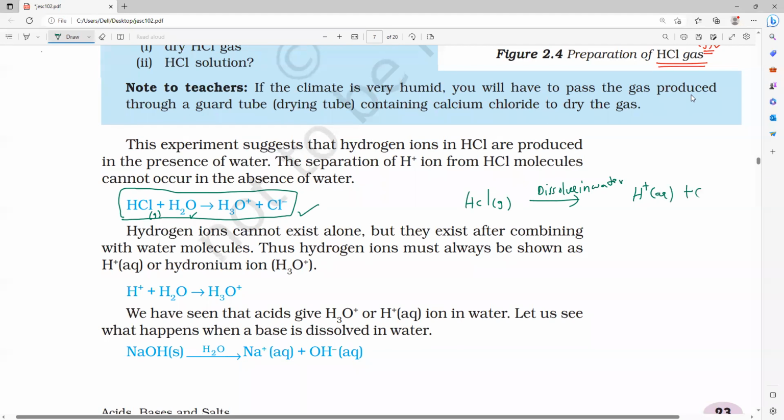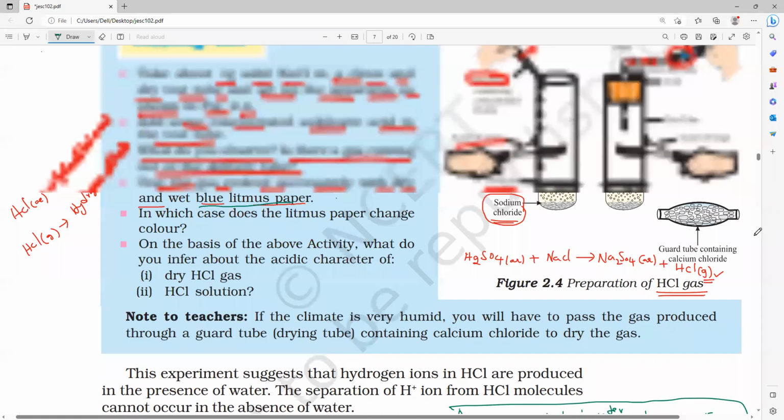H plus ions plus Cl minus ions. Or you can represent it like this also. Okay, guys, both reactions are the same. Is it okay, everybody? Please write both the equations. So you have to write this equation also.